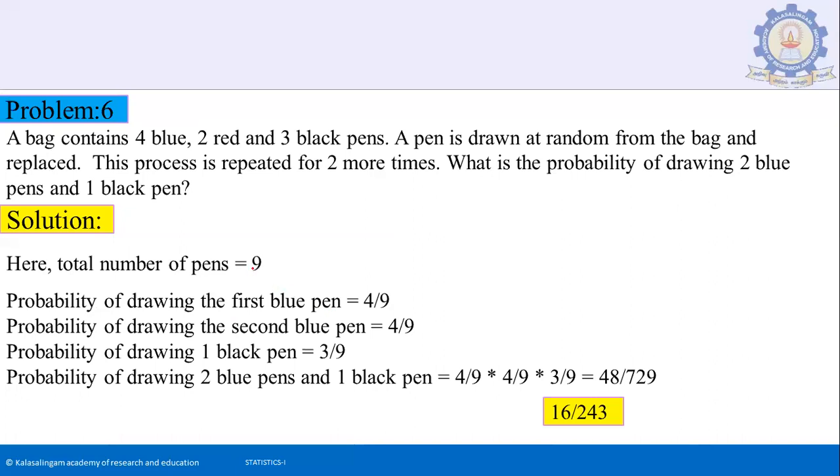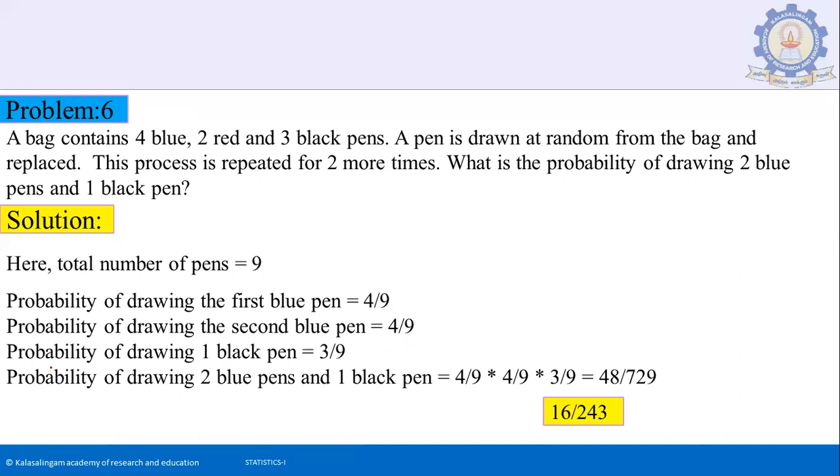Probability of drawing the first blue pen. So we have totally 9 items. Initially we have 4 blue pens. So 4 by 9. Probability of drawing the second blue pen. During the first time, the blue pen is returned back once again. It is replaced in its original position. So the total number of pens will not change. Once again 4 by 9.